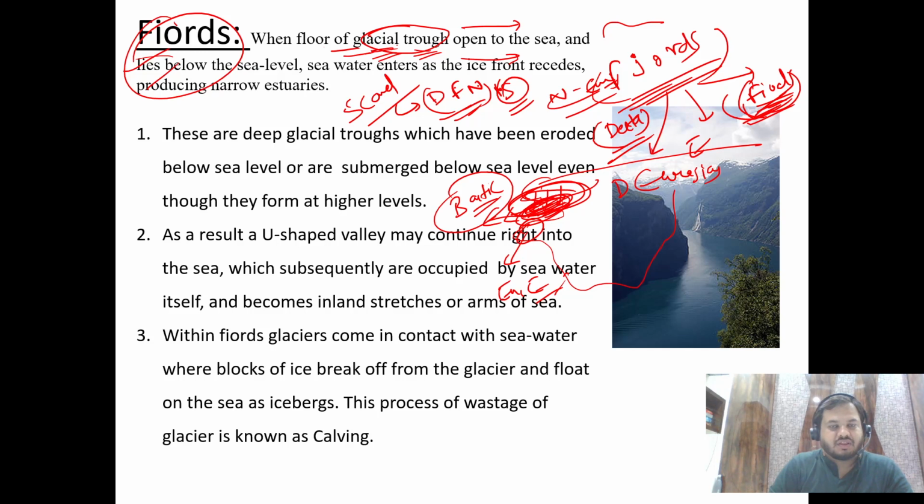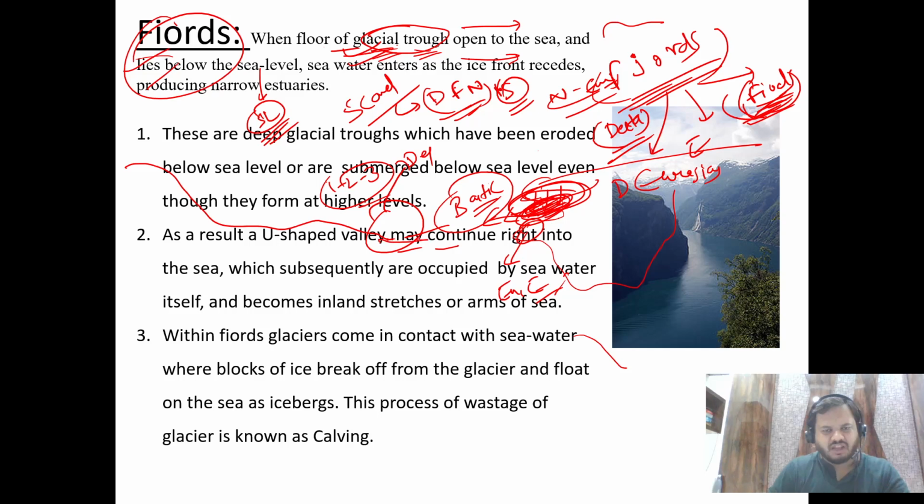Like I said, glaciers are a very powerful eroding agent. So they erode their trough even below the sea level, much below the sea level. Like in a river, when the river is flowing and this is the sea, say this is the Bay of Bengal, this is the Ganga, and this is where the delta is. So what is the elevation of the delta, of West Bengal, of Bangladesh? It is less than 1 or 2 meters above sea level.